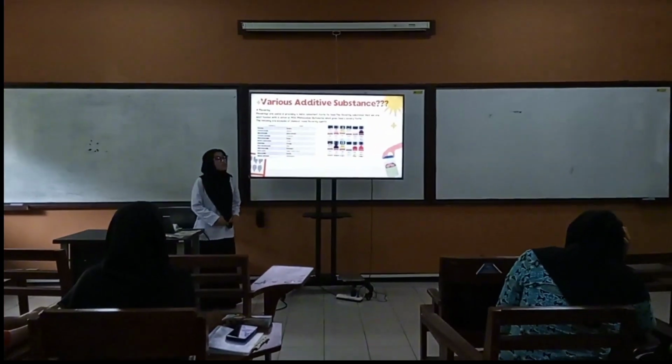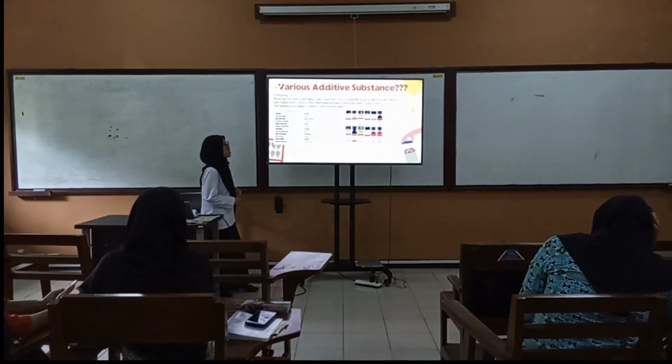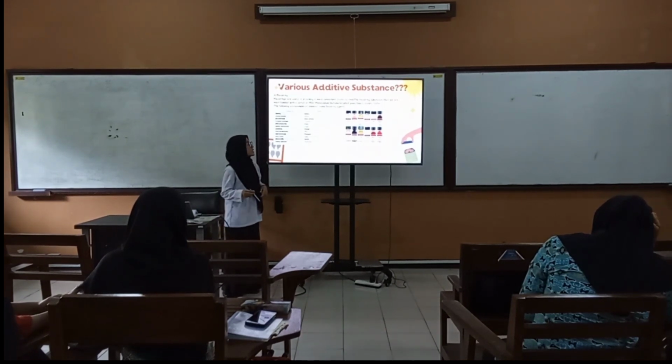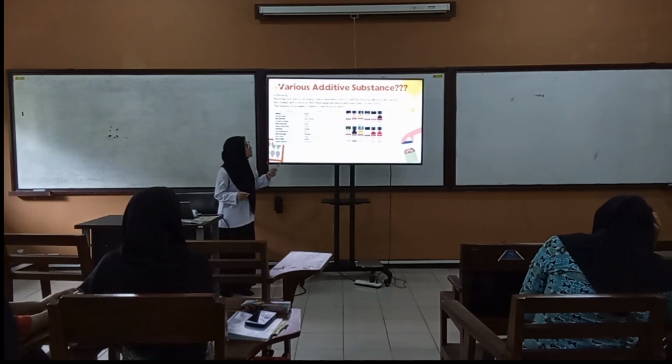And then number 4 is flavoring. Flavorings are useful in providing a more consistent taste to food. The flavoring substance that we are most familiar with is fetsin or MSG, monosodium glutamate, which gives food a savory taste. And the following are examples of chemical flavoring agents and the natural ones.